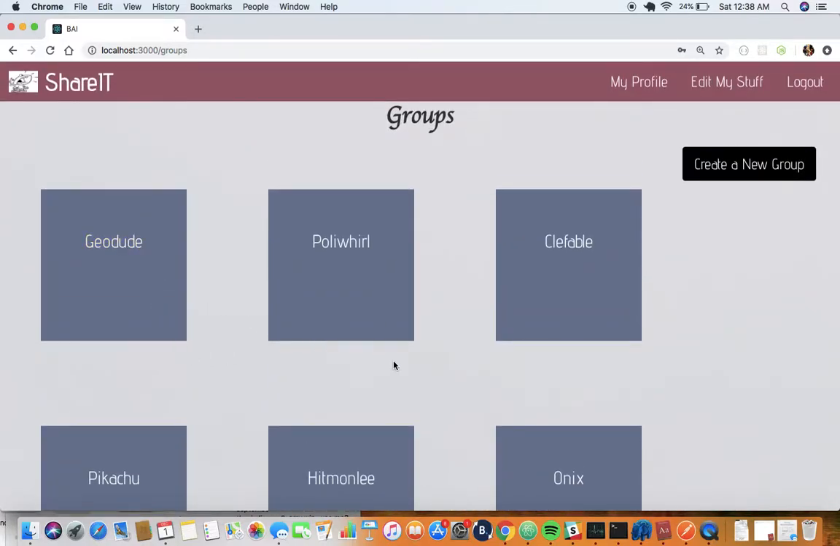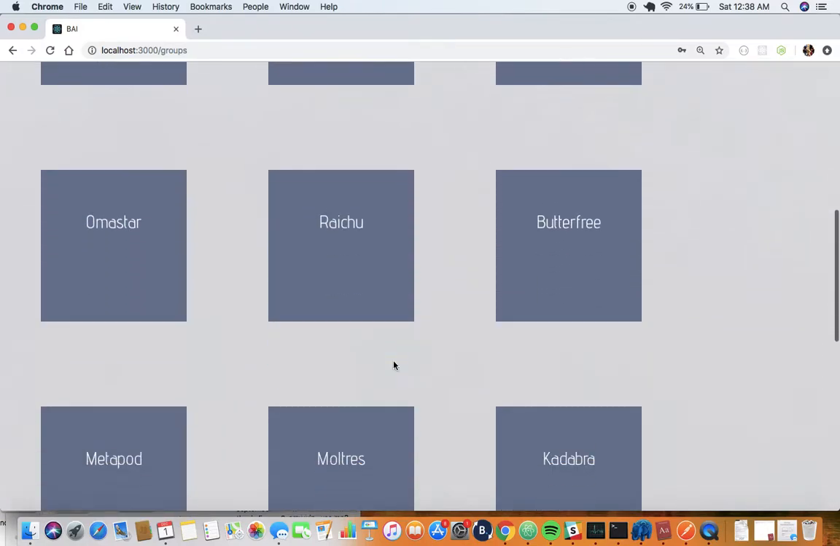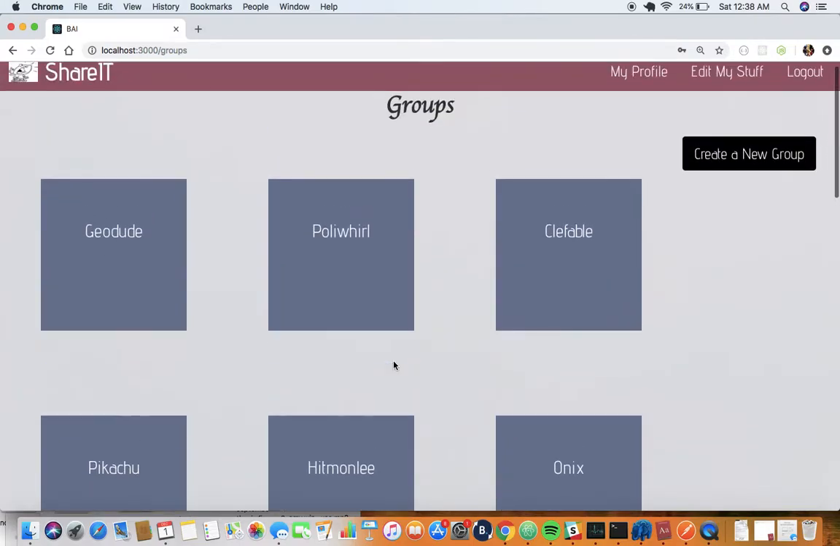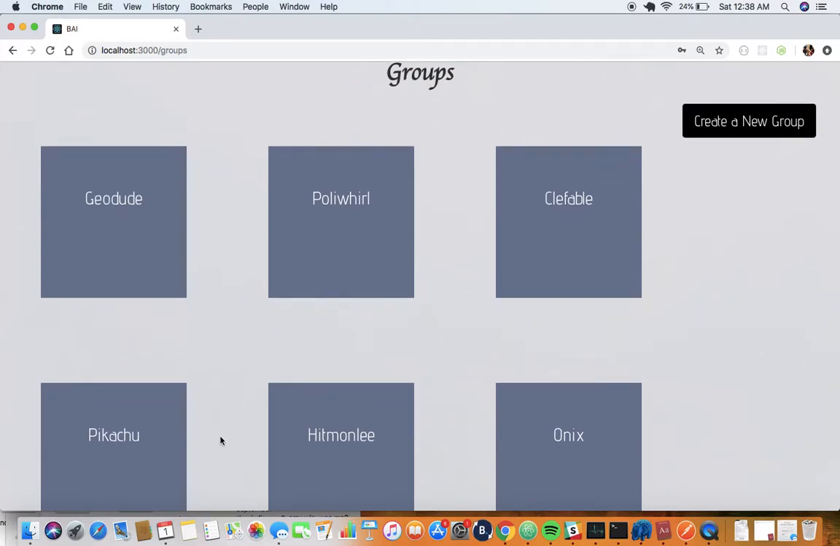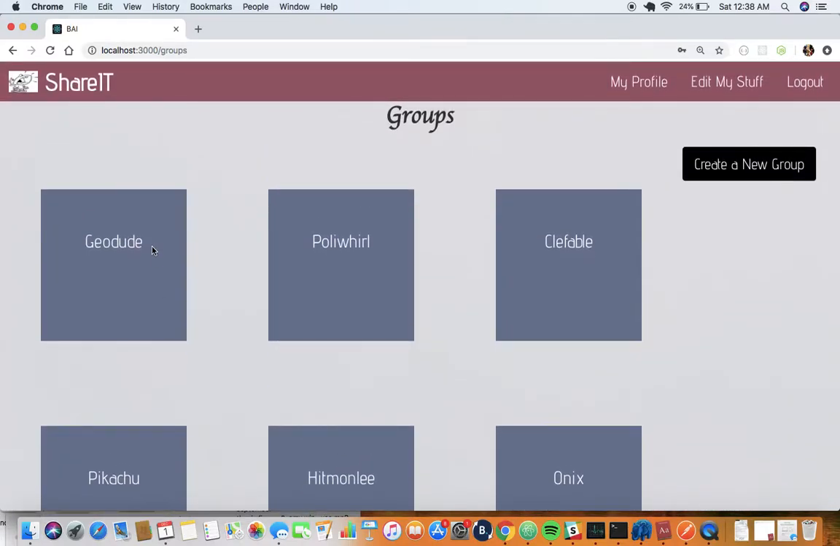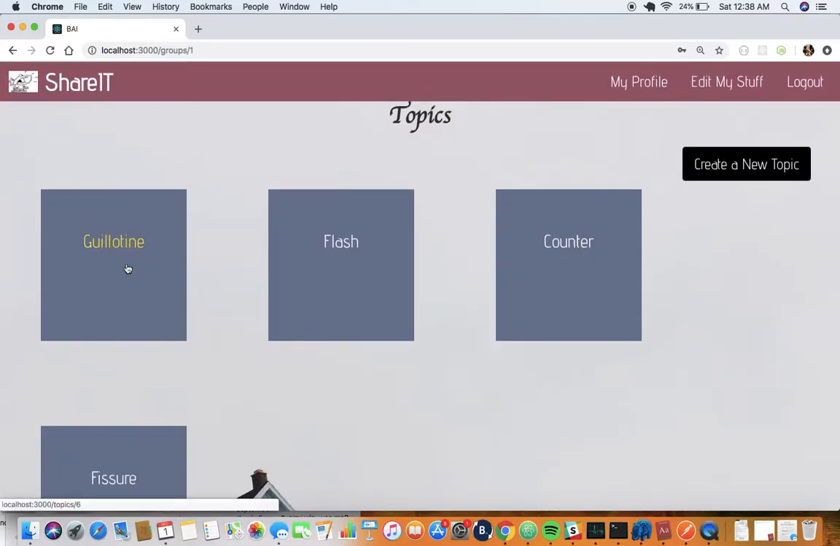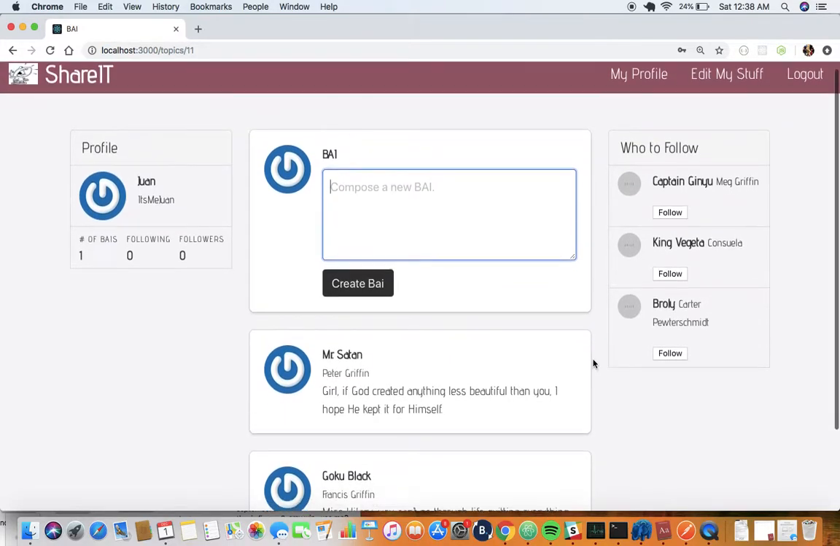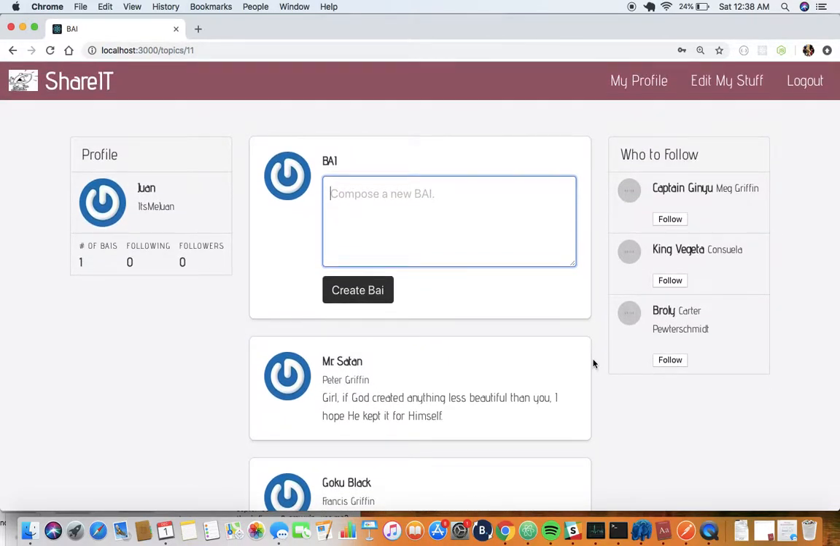Firstly, all these Pokemon kind of groups right now are randomly generated data from Faker, because I just wanted to show a mass amount of it and see how it works. So don't mind too much about the Pokemon names that are popping out. You'll see some familiar things here and there. If I hit Geodude and let's say we hit Flash, we come into this page.